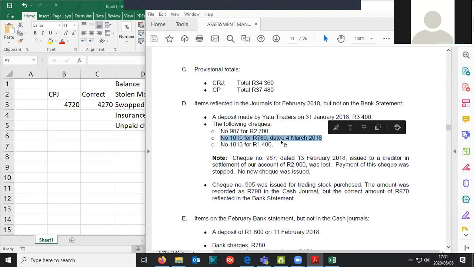Dated for March, after the book year, not during. Yeah, it's a post-dated check. It has to go to trade and other payables because it's a post-dated check. That is very important.